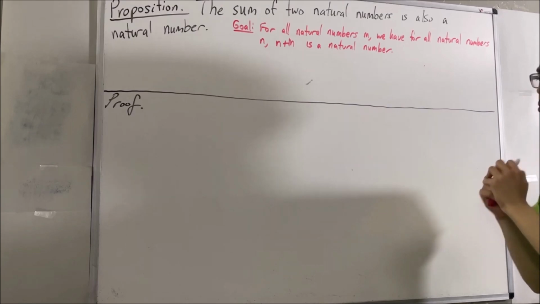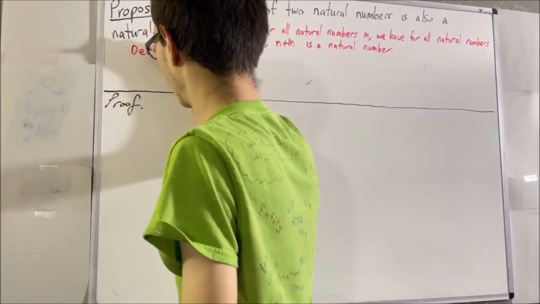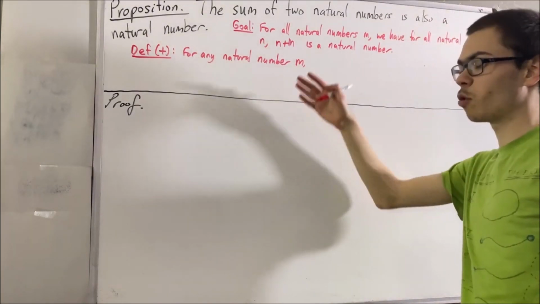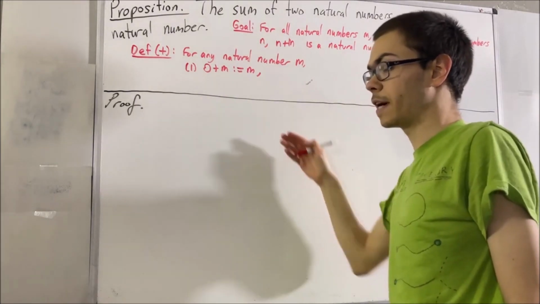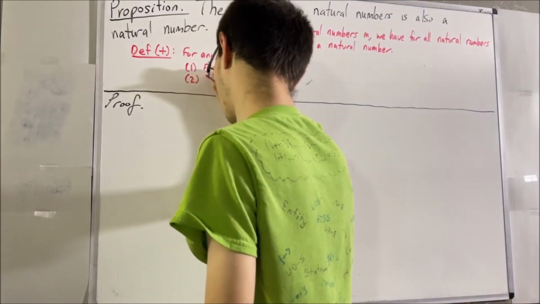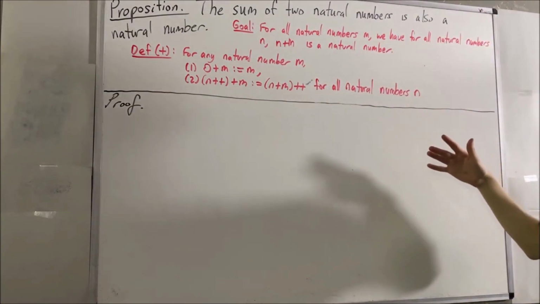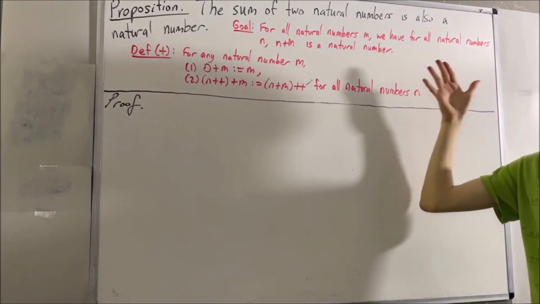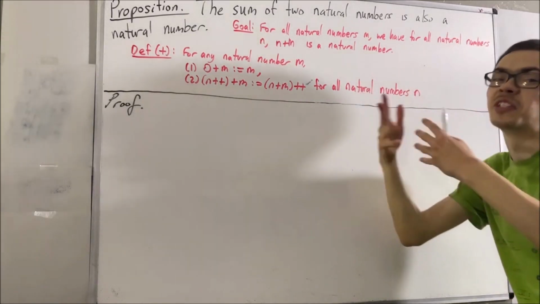Now, we're working off of Tao's Analysis, and the way he defined addition of natural numbers is as follows. For any natural number m, we define 0 plus m to be m. And for any natural number n, we define n++ plus m to be (n plus m)++. We're also going to be explicitly using one of the axioms for natural numbers that he wrote, axiom 2.2. If you recall, it stated that the successor of every natural number is also a natural number.